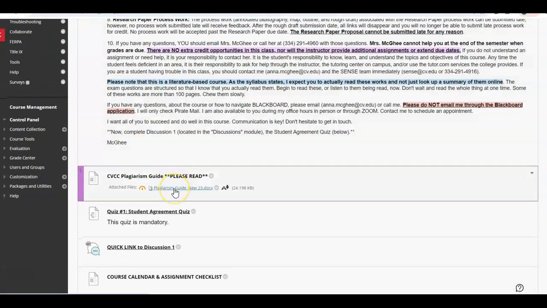You will also need to read the plagiarism guide. This is really important as you write your discussions. Your discussions will be run through Turnitin for any kind of plagiarism or AI checker. So make sure that you yourself are writing your discussions.